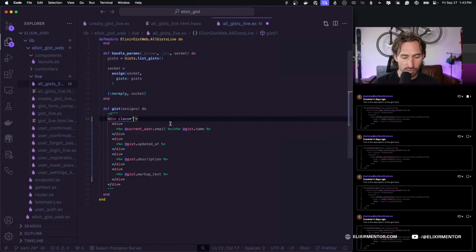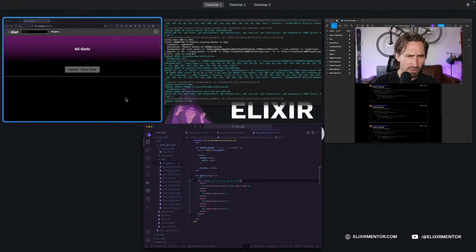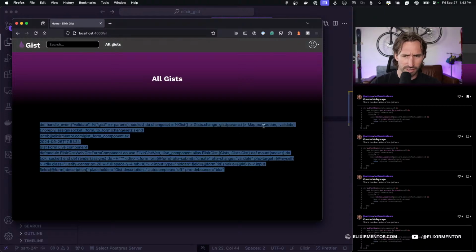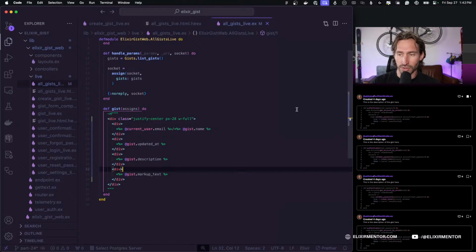But let's just start with a justify center, and then we'll have some padding on the X. I don't know what it's going to be, but we can adjust it and see how it looks as we go. I'll just throw a number out there, and then we want it to be the full width of the parent component that it's inside, right? So if I save that, it'll go black again, but you see that our text has a little bit of padding on it now. So that looks good.